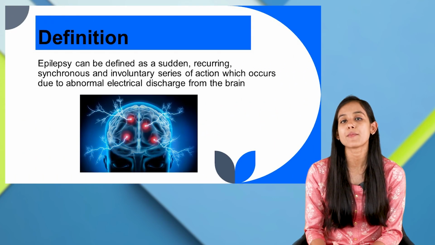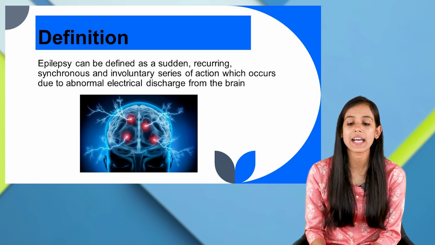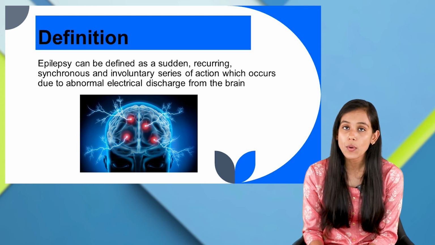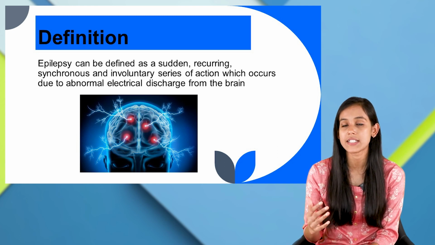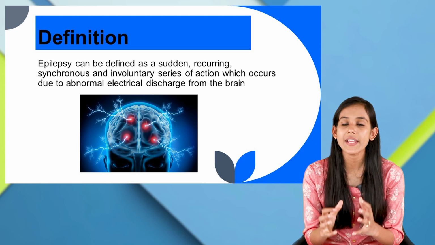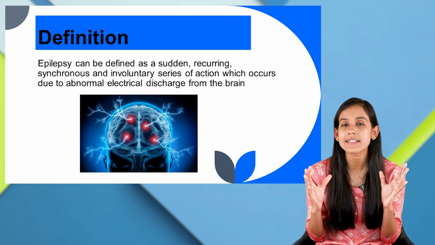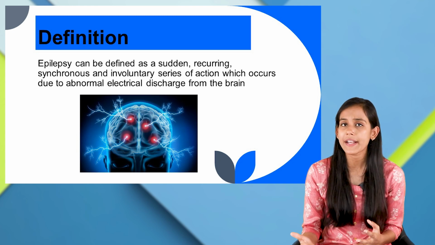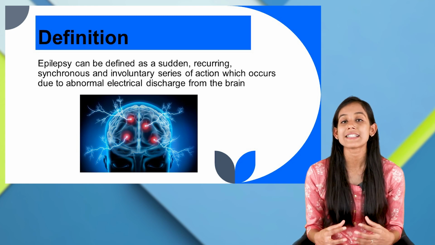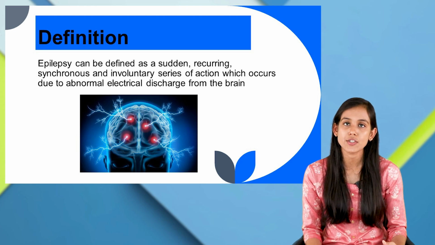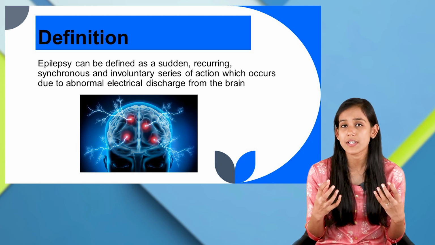To understand it in a better way, let us move on to the definition of epilepsy. Epilepsy can be defined as a sudden, recurring, synchronous and involuntary series of actions which occurs due to abnormal electrical discharge from the brain. In the definition, we can see a lot of words. The first thing is that it is a sudden event. We cannot predict when a child or a patient would get a seizure attack. It is unpredictable. Also, it would be recurring. There would be recurring episodes of seizure, and also it is synchronous.